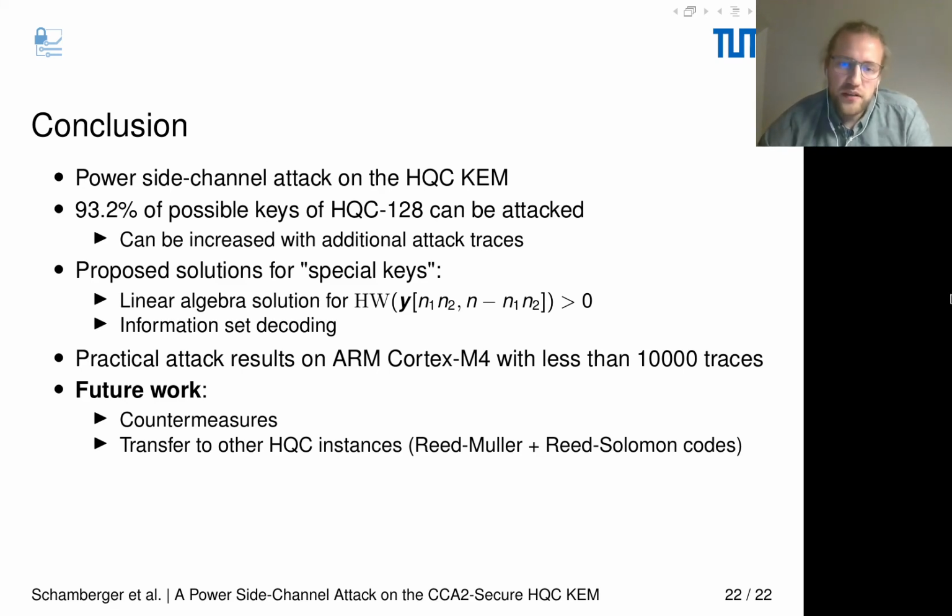We showed practical attack results on an ARM Cortex-M4 with less than 10,000 traces. For future work, we plan research on countermeasures, and we plan to transfer our attack to other HQC instances with a combination of Reed-Muller and Reed-Solomon codes.